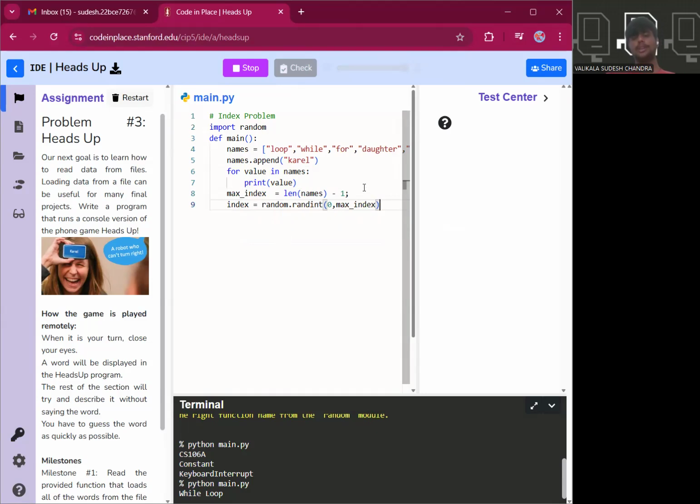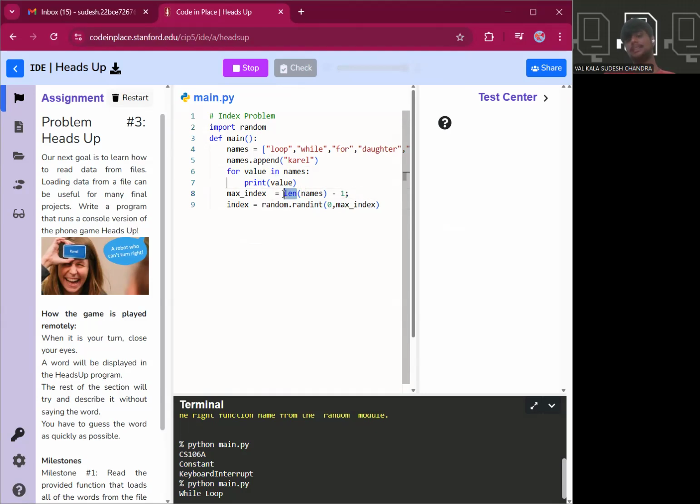I will tell you what we are doing: we are trying to take a random value from the list and we are asking the user to guess what the word is at that particular index. We are providing the index and asking the user what the word is at that index. For that, we require a random index, and for that we are using the random module. With the random module, we can get a random integer from a particular range, from 0 to max index.